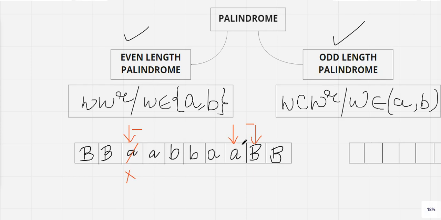So which element do you need to replace? You need to replace A by X, because I have already replaced the starting element by X. Definitely the last element will also be the same, and you have to replace it by the same, correct? In this way, after replacing this, in which direction will the tape head move? It will move in the left direction. Now the tape head will overcome all these A's and B's, and it will go until it reaches the first X. So once it reaches the first X, it will replace that X by X, and the tape head will move in the right hand side direction.